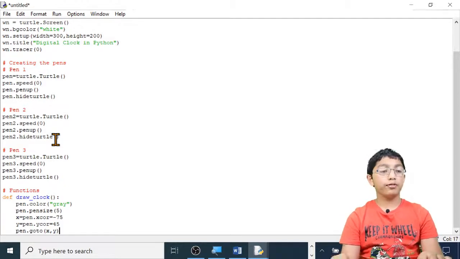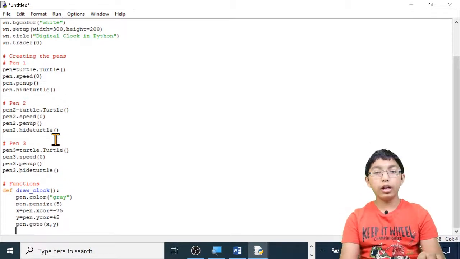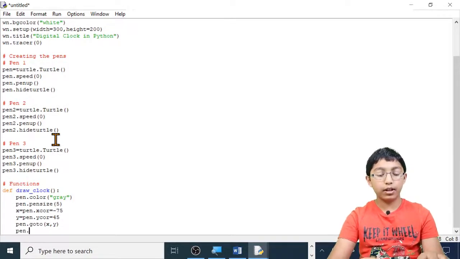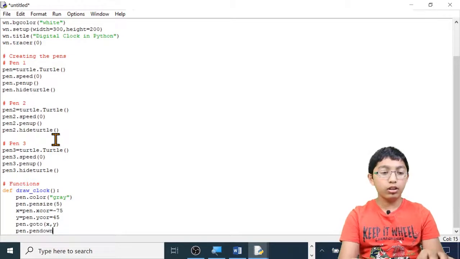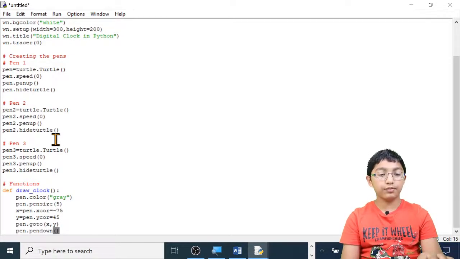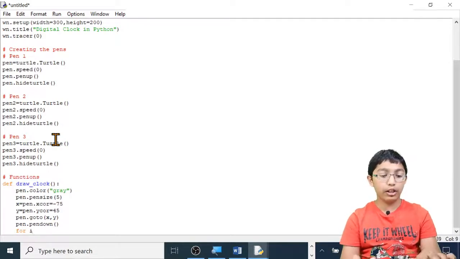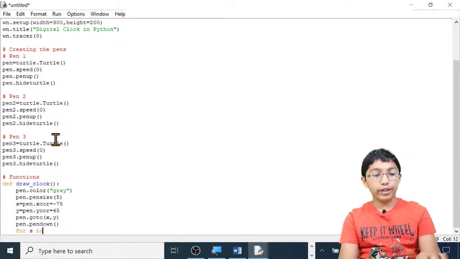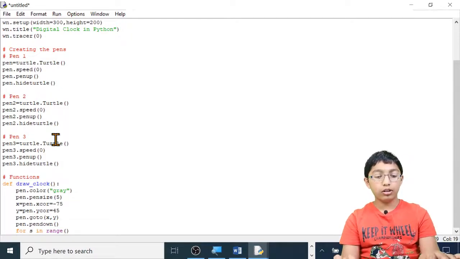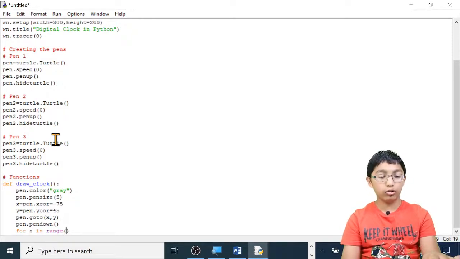So now that we have changed it all, let's put the pen down. Pen dot pen down, open brackets, close brackets. And now let's start drawing it with a loop. For i, or type any letter like s or something like that, in range, because it's a rectangle, we're going to go for 2.